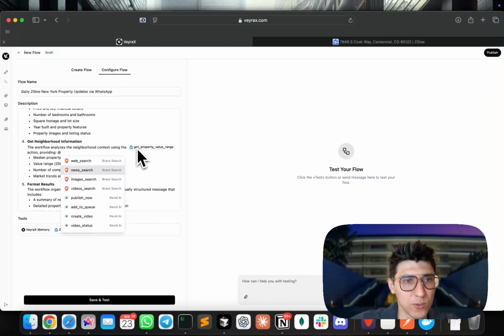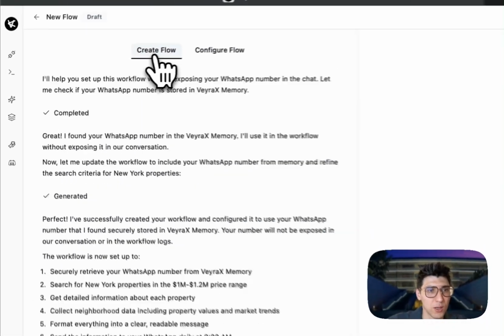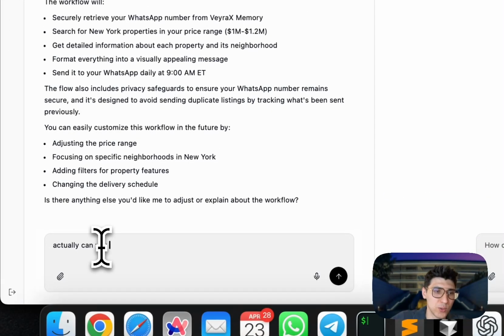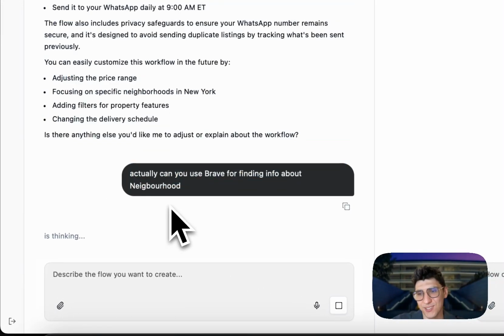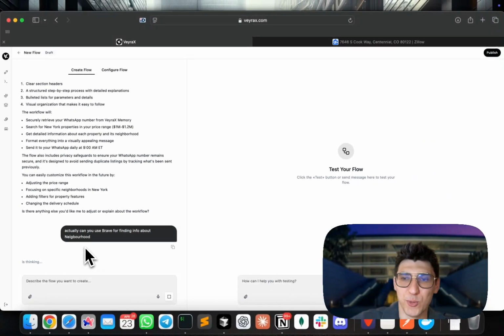So I can just do news search or web search. But actually, can you use Brave for finding info about the neighborhood? Okay, so yeah, since it's AI, I can make some typos and it can still give me a perfect output. This is the magic of language models. I think it's super cool and powerful.